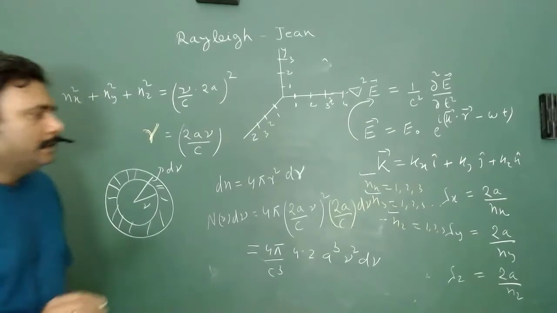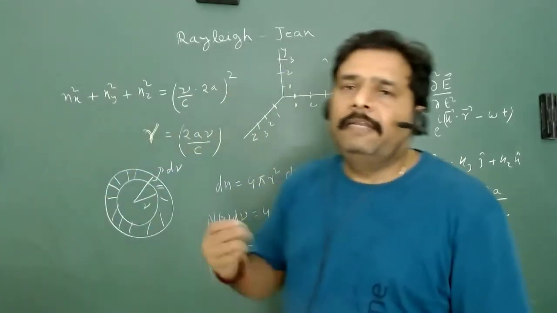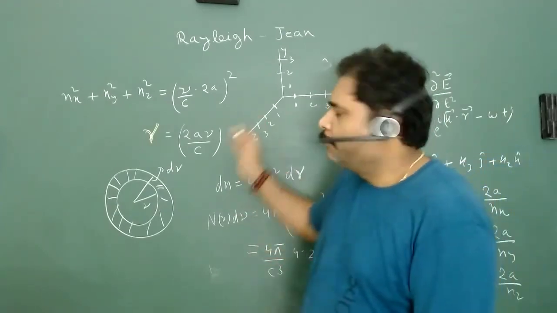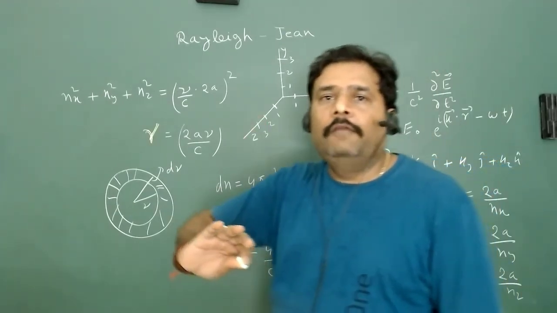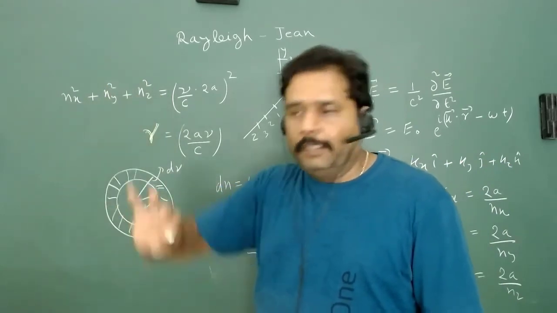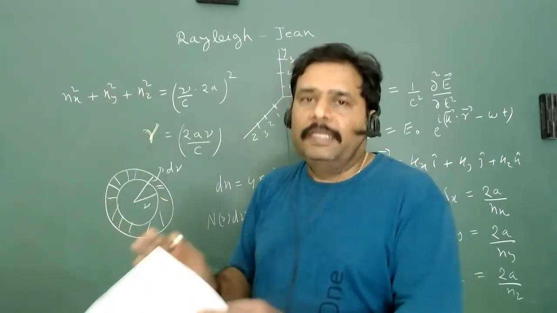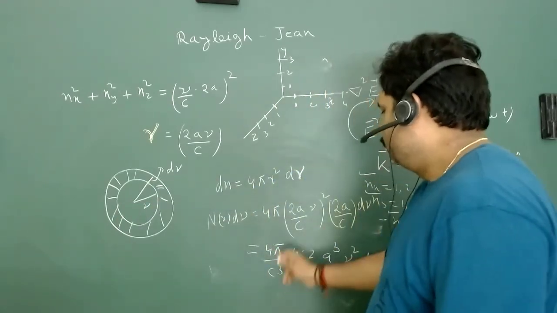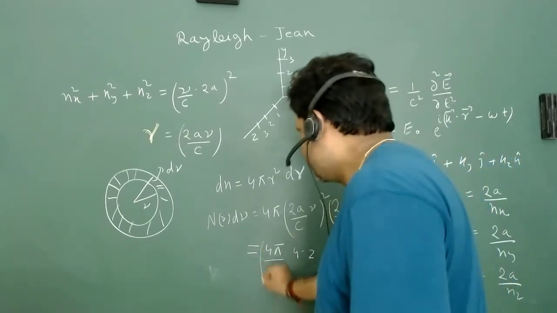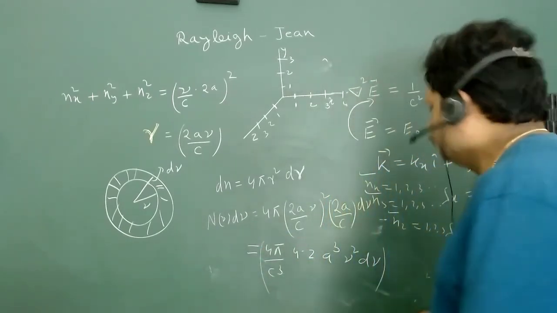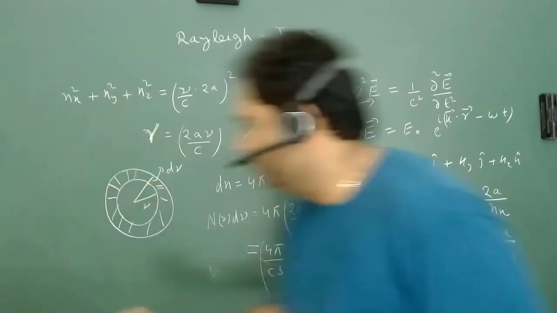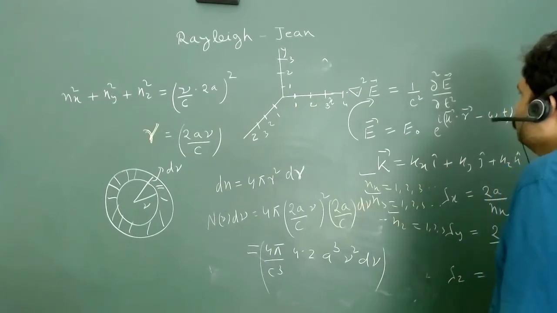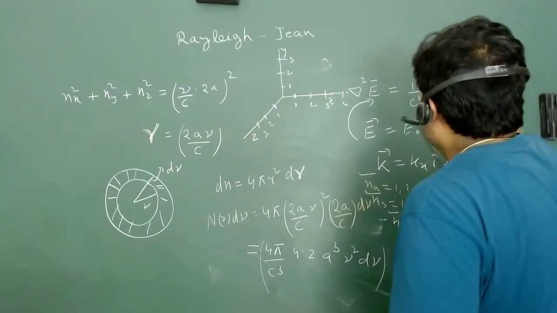But the trick is that nx, ny, nz are always positive. If they are always positive, we are only talking about one quadrant, which means the volume is just 1 by 8 of all this. So the volume is just 1 by 8, hence nx, ny, nz are positive numbers. So we can use that here, and we are just going to remove all this part.